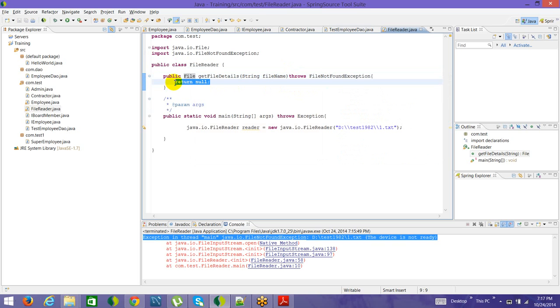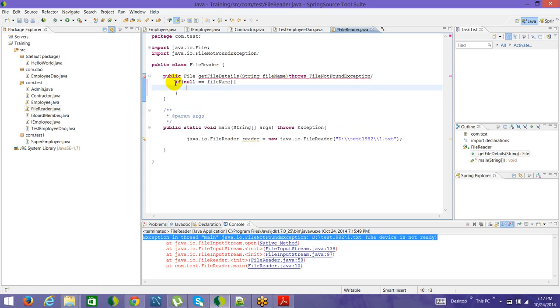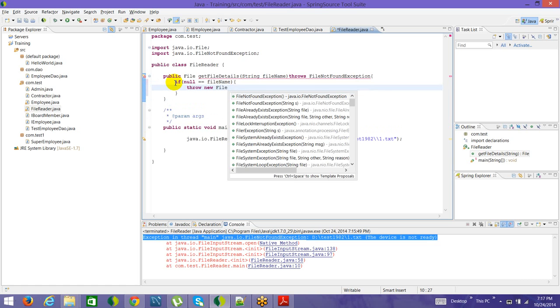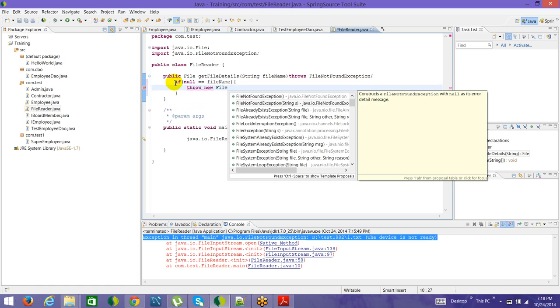So we can say, if null is equal to file name, then throw new FileNotFoundException, and here you can even give the message. If you go to the next one, you see the constructor with the specified detail message.